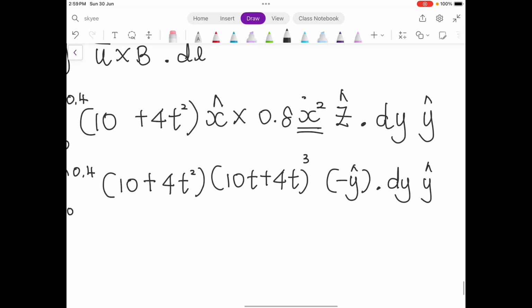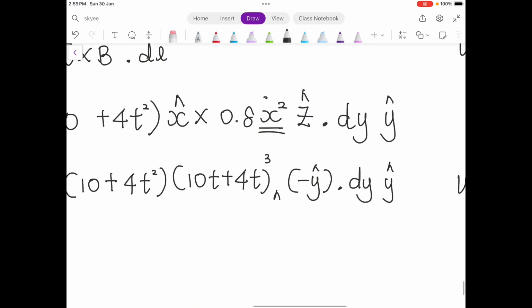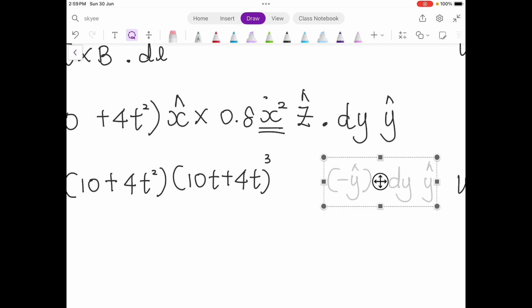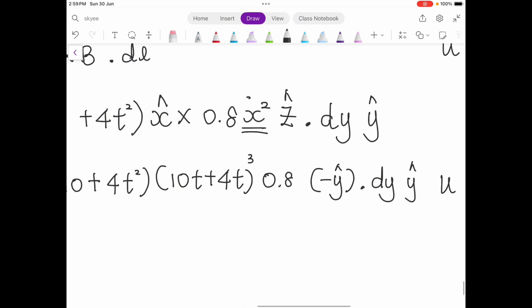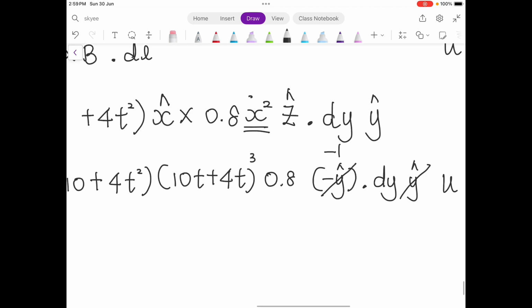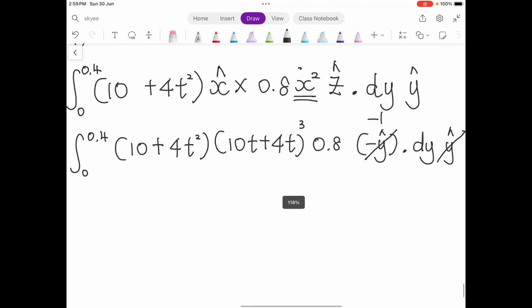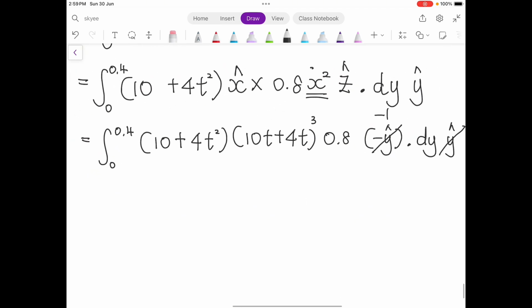And then you still have the 0.8, multiply with the 0.8. Negative y dot y will give you negative 1.